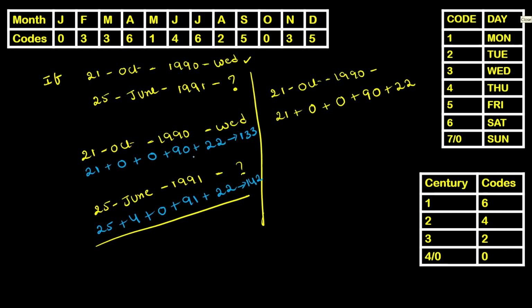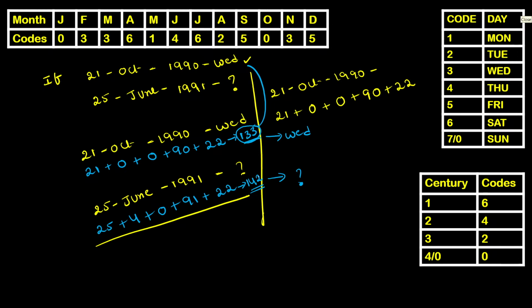Yes. Observe this one carefully. Here, by adding all these numbers, I have got 133. By adding all these numbers, I have got 142. Now, we need not divide this number by 7. Do understand the base logic here. If 133 is a Wednesday, 142 will be which day of a week?